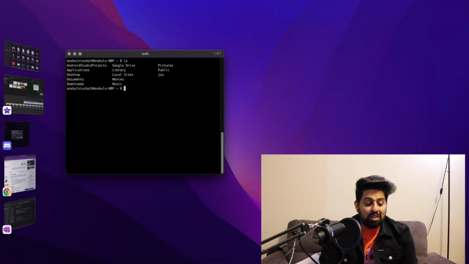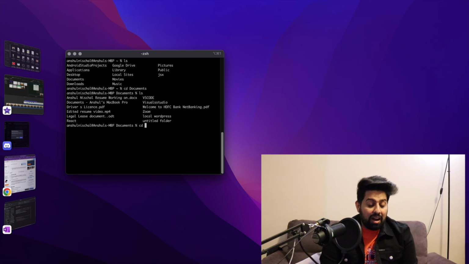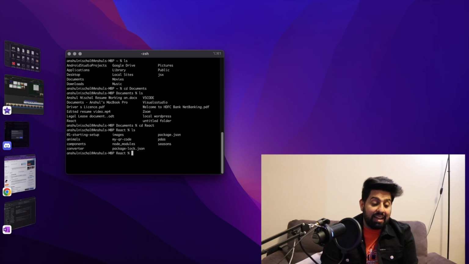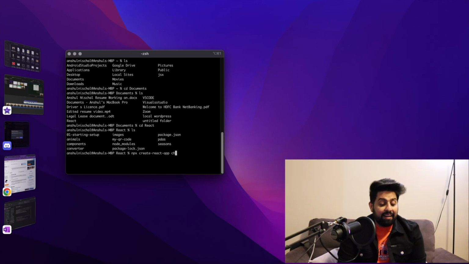Now over here in front of me, I have iTerm, and in here I can create a new application. So let us see where we are. We are in the home directory right now. So let us go to Documents, then React, and then create a new application over here. We can write a simple command, npx create-react-app, and then the name of the application, which is chatgpt-app over here.